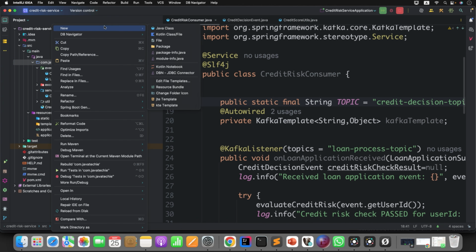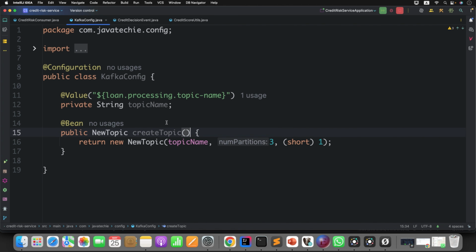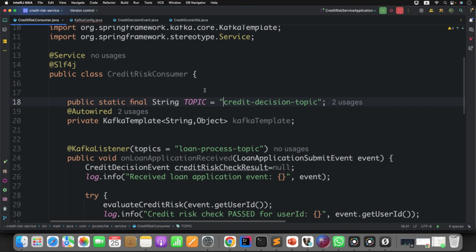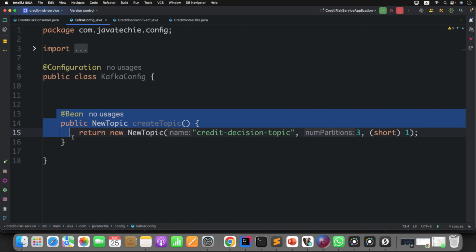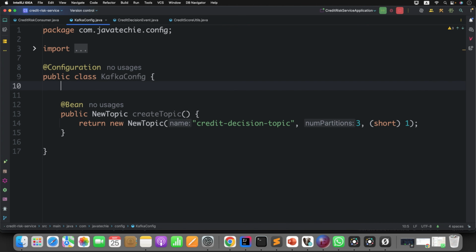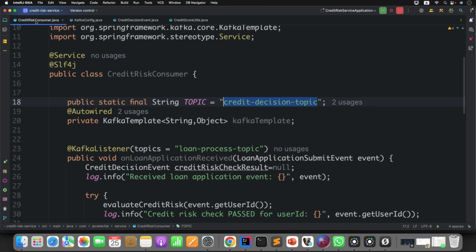Now create a package. Here what we are doing is using the predefined library from Kafka, and we are creating a new topic by giving the topic name. I don't want this, I can directly hardcode it at this moment. What is the topic we are creating? This one, right? Just copy this. I want to create this topic, and the number of partitions is this, the replica is this. Now using this bean, we are asking Spring, hey, create this topic for me. I don't want to execute it manually using the terminal. You create it for me. Okay, all good till this point.